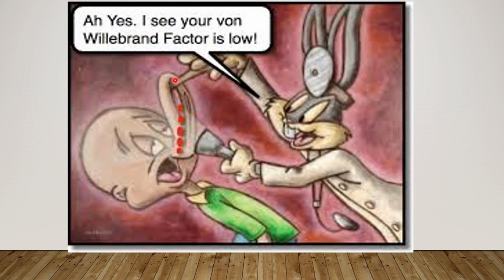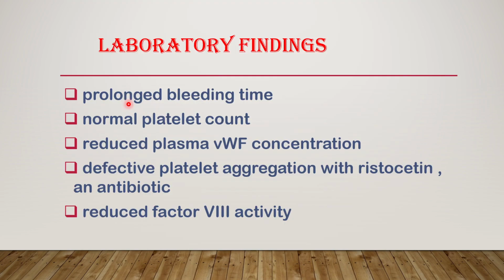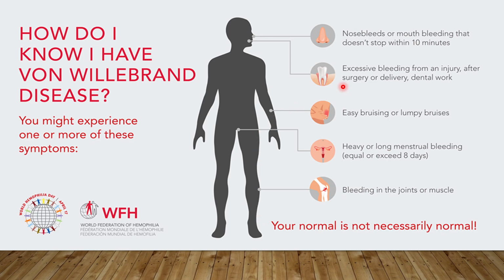So clinical manifestations of von Willebrand's disease. They are prolonged bleeding time, as I've told you, because there is not enough clotting, normal platelet count, reduced plasma von Willebrand's factor concentration, defective platelet aggregation with a few antibiotics, reduced factor 8 activity as well.